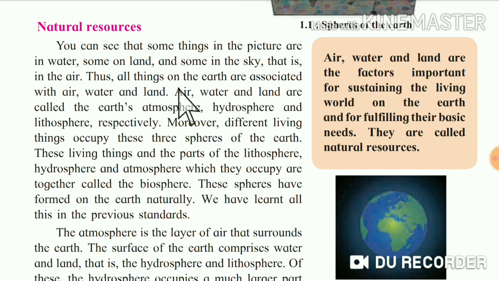So here air, water and land are called the earth's atmosphere, hydrosphere and lithosphere respectively. For air, atmosphere; for water, hydrosphere; and for land, it is lithosphere. Isn't it? All these three spheres form the earth, right?